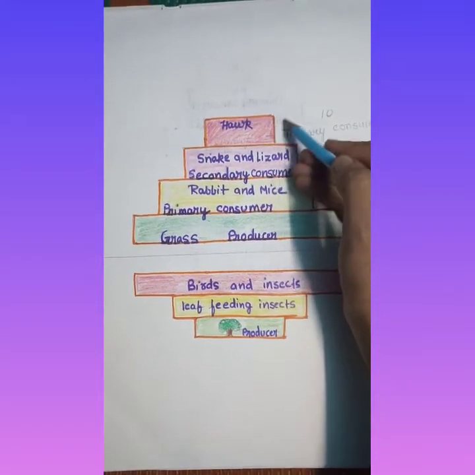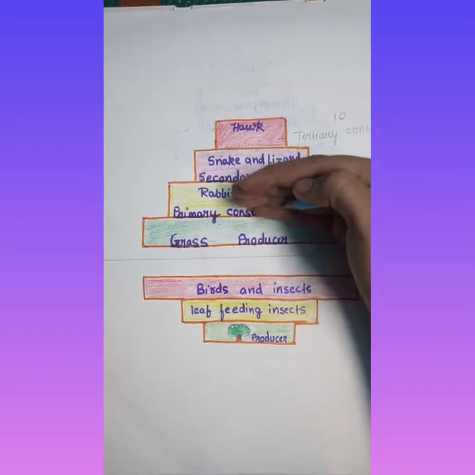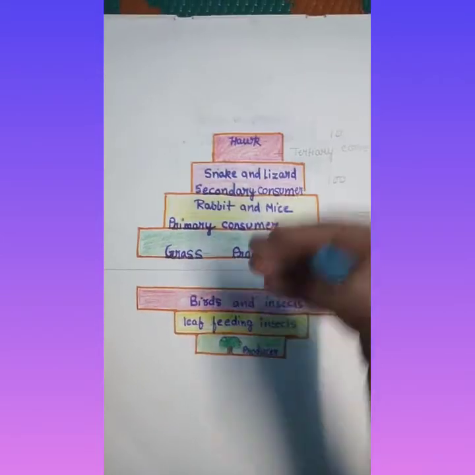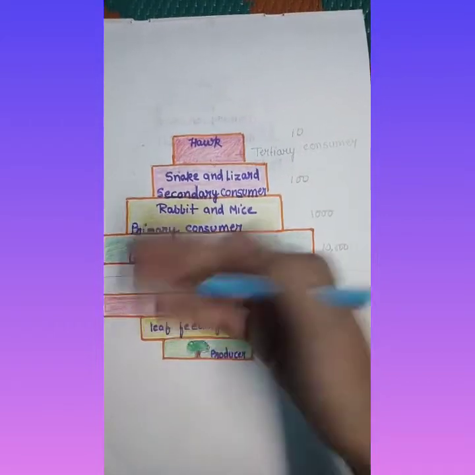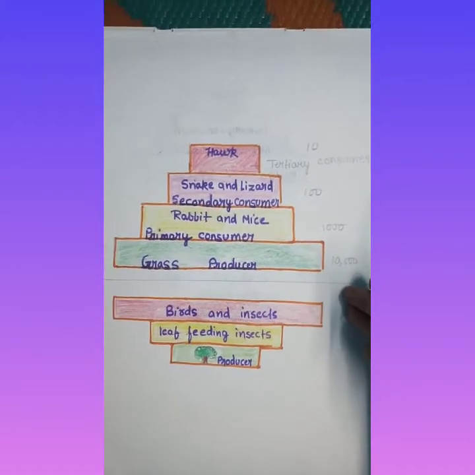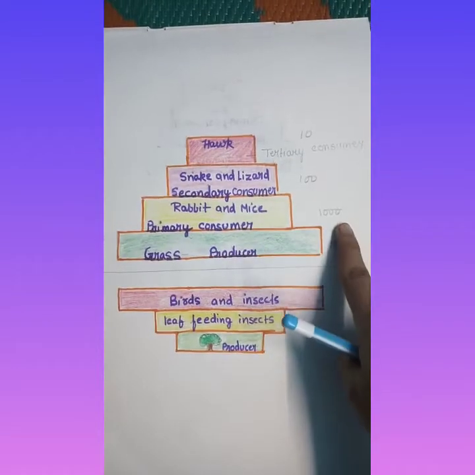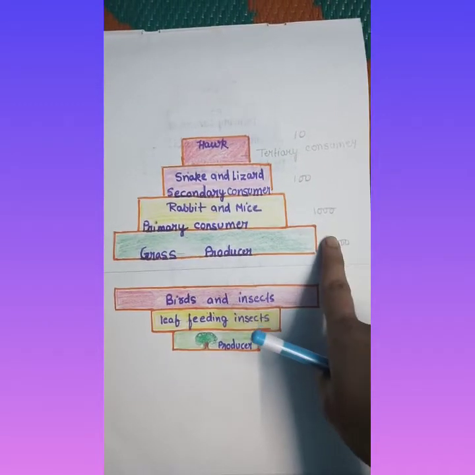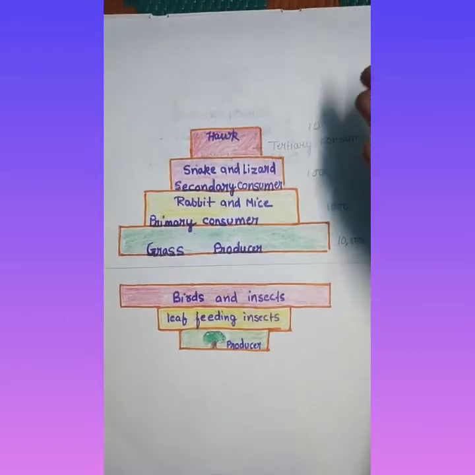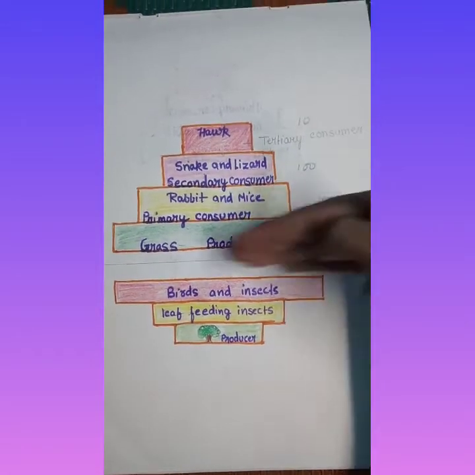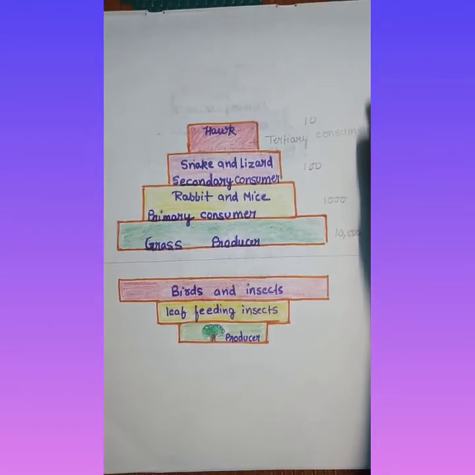As we move towards the apex, the number will decrease. Suppose we are taking 10,000 in number, so 10,000 grasses are there. Then rabbits will be 1,000 or mice will be 1,000. The number of snakes or lizards will become 100, and hawk will become 10.